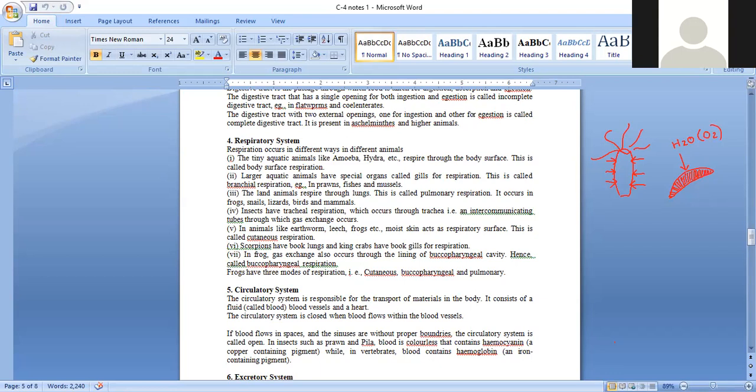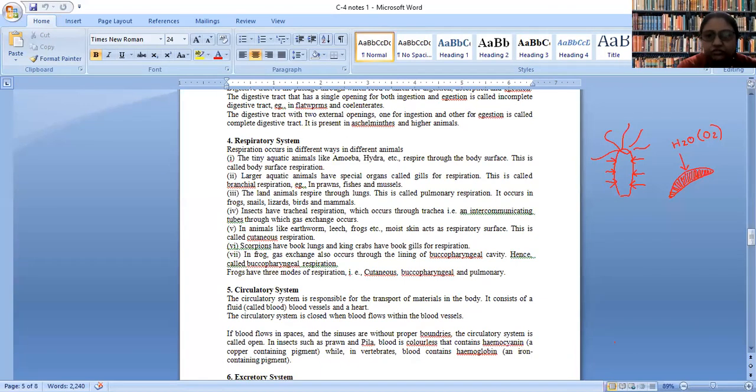Yes, ma'am. In case of land animals, we respire through lungs. I hope everyone knows, because you studied about lungs, that there is a windpipe carrying air to two lungs present like this in our body. Inside the lungs, you have small pouches. These pouches are called alveoli.